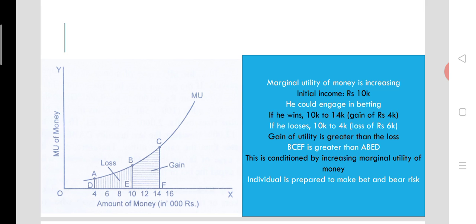So if the person wins the bet, he will get 4,000 rupees as the extra income, and then his income will increase from 10,000 rupees to 14,000 rupees with an addition of 4,000 rupees if he wins the bet. If he loses the bet, he will lose 6,000 rupees.